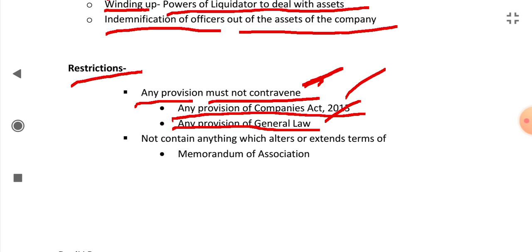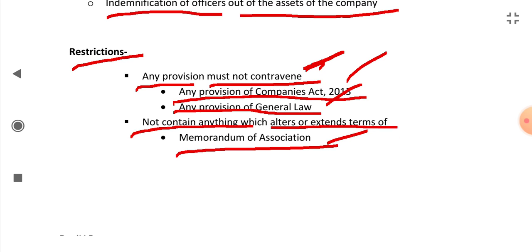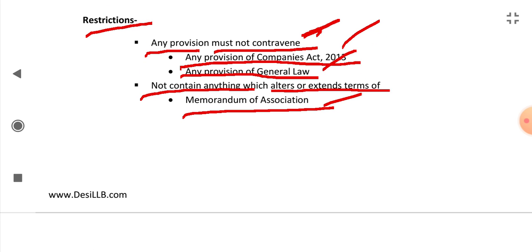The articles must not contain anything which alters or extends terms of memorandum of association. So these were the restrictions which should be kept in mind while framing the articles. So this was articles of association.